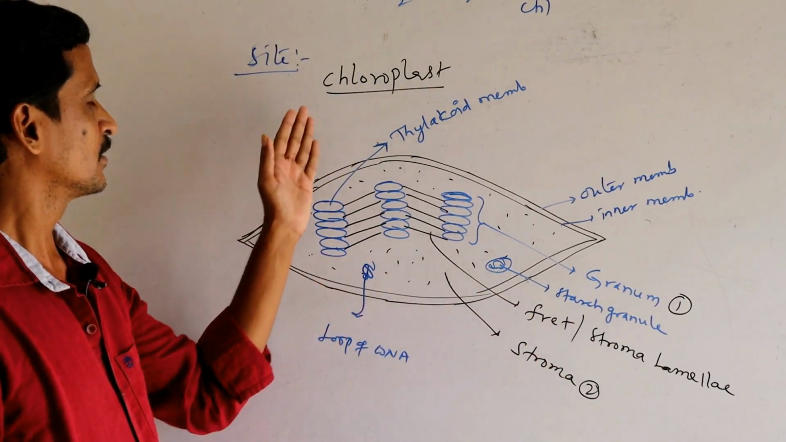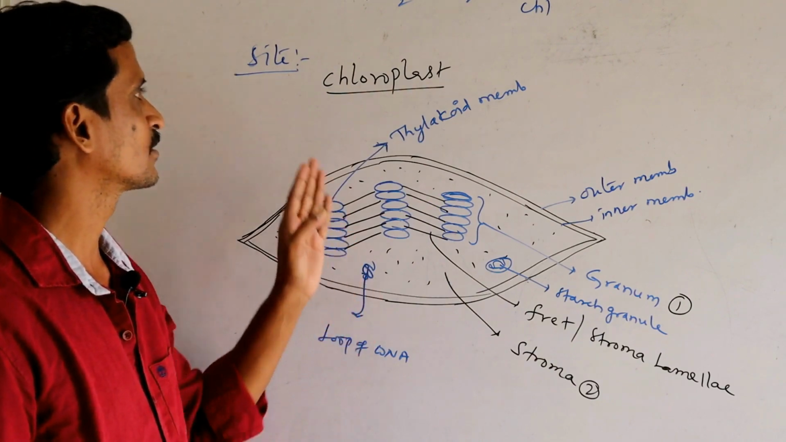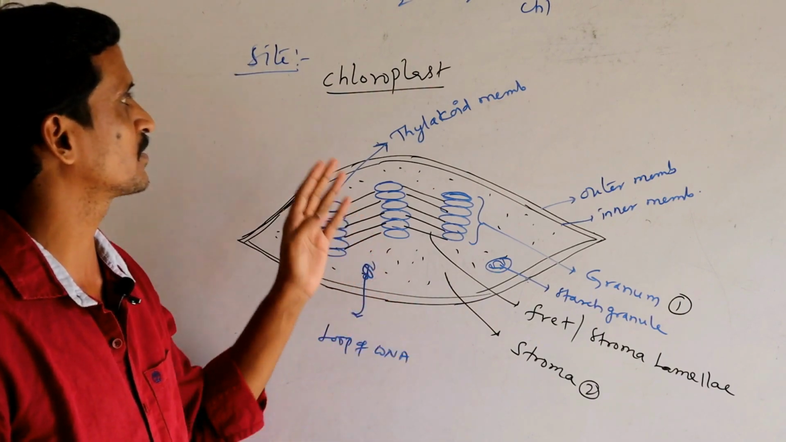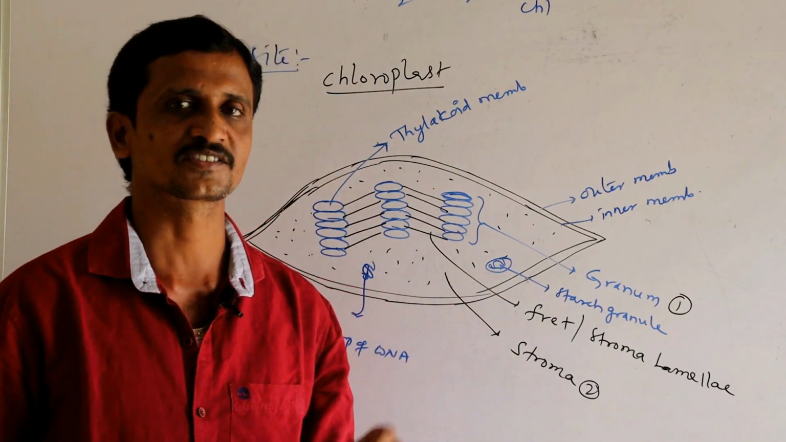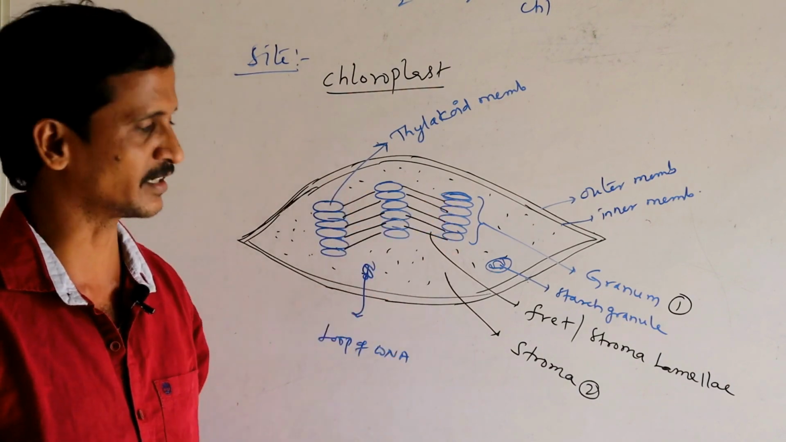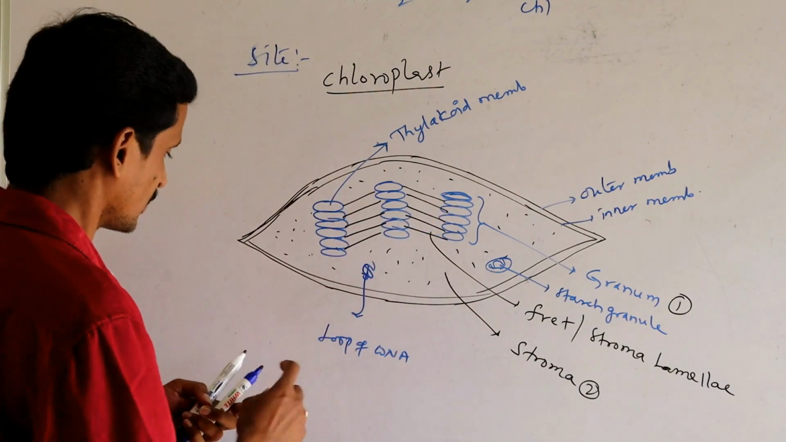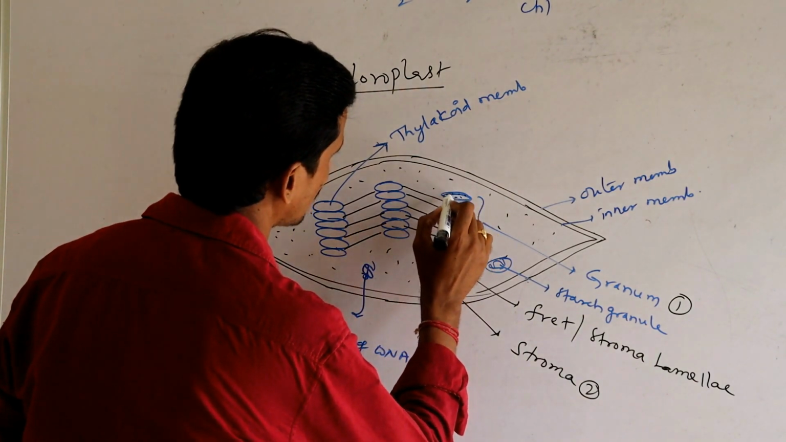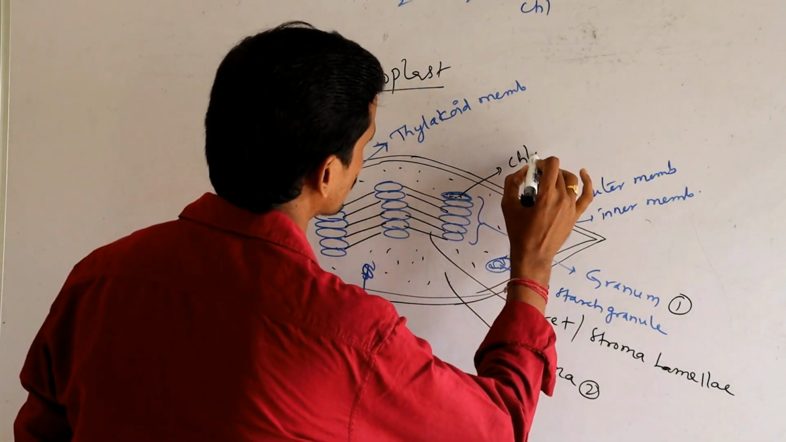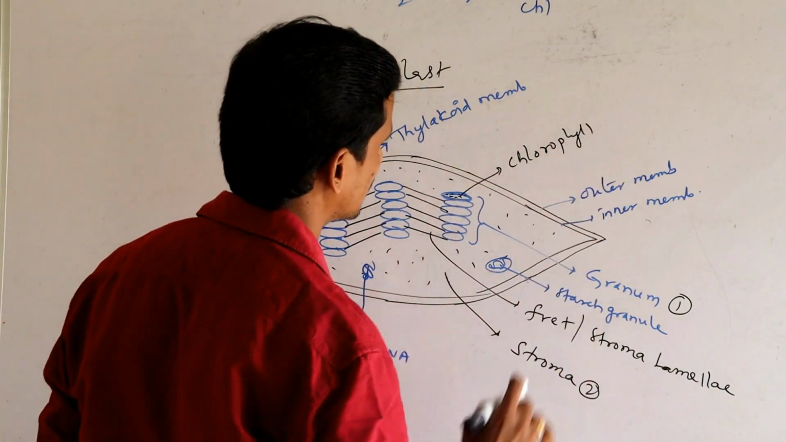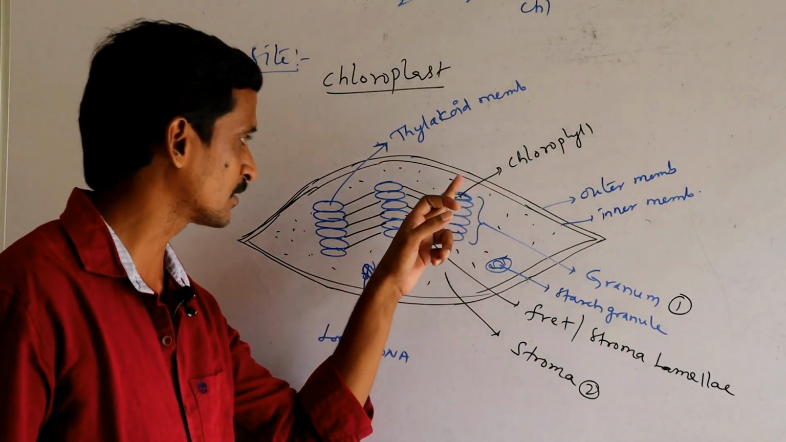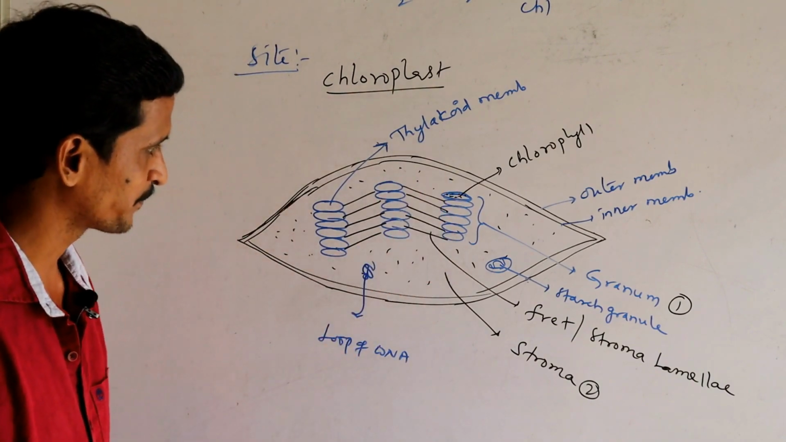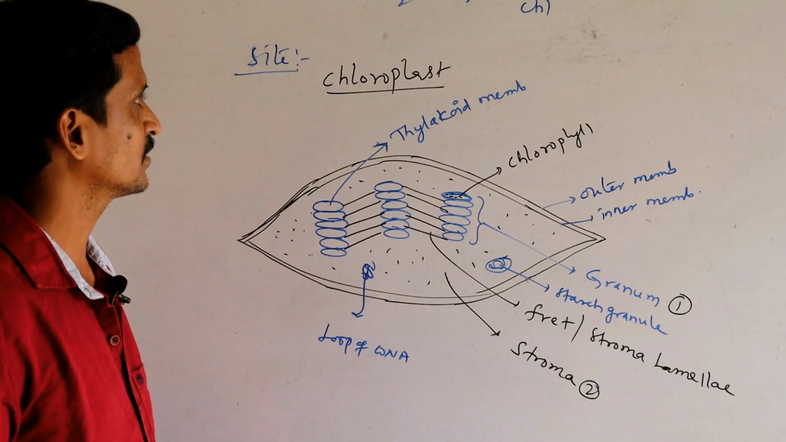Okay, now among all the cell organelles inside the cell, chloroplast and mitochondria, only these two possess a loop of DNA separately. That's why chloroplast and mitochondria are semi-autonomous in nature, other than the nucleus. Okay, right? Now, on the walls of the thylakoid membrane or inside the thylakoid membrane, chlorophyll pigment is available. Chlorophyll pigment is present on the walls of the thylakoid membrane or inside it. Okay, right? So this is the structure of the chloroplast.